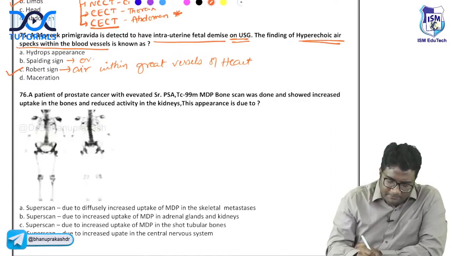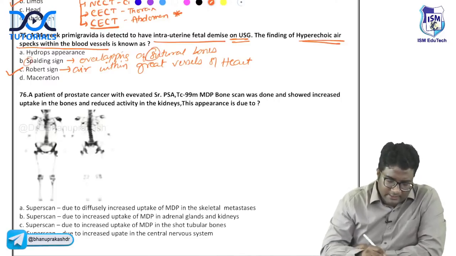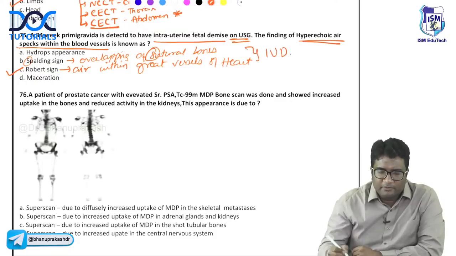Spalding sign is overlapping of sutural bones. Overlapping of sutural bones is Spalding sign. Robert's sign is air within the great vessels and heart. Both of them are suggestive of intrauterine death.